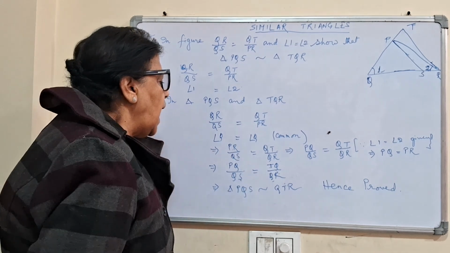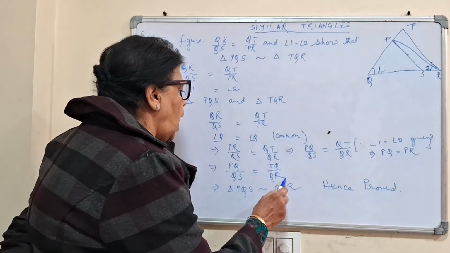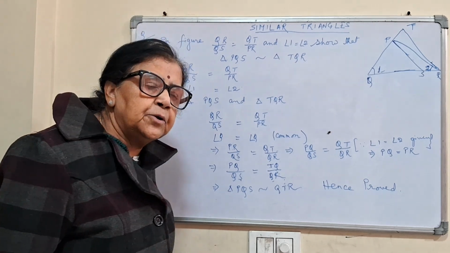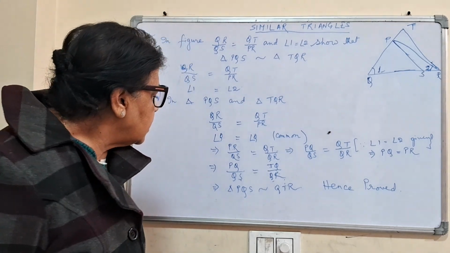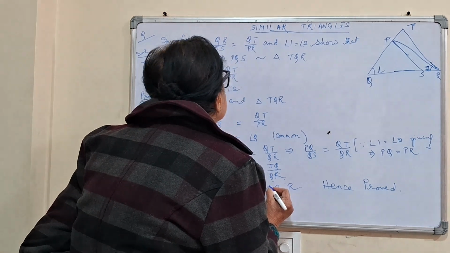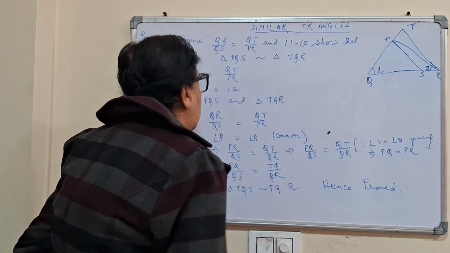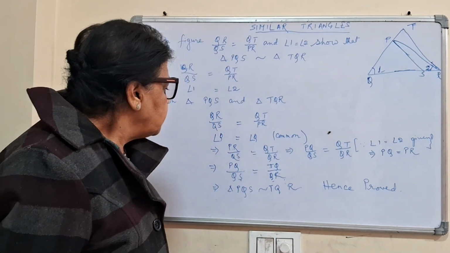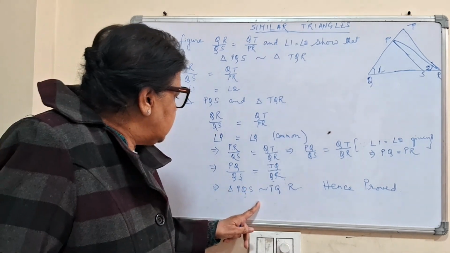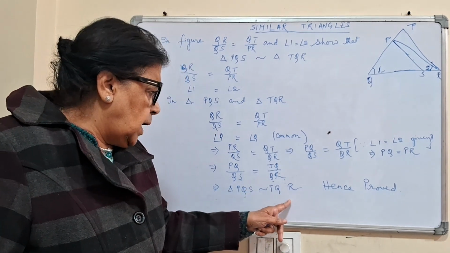Triangle PQS is similar to triangle TQR, with Q in the middle, that is angle PQS is equal to angle TQR.